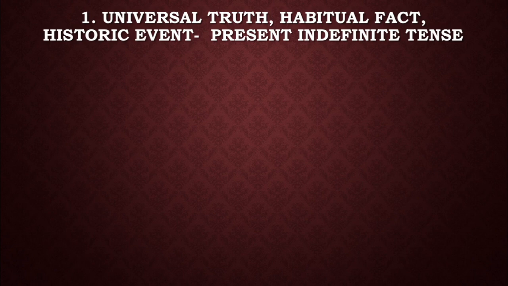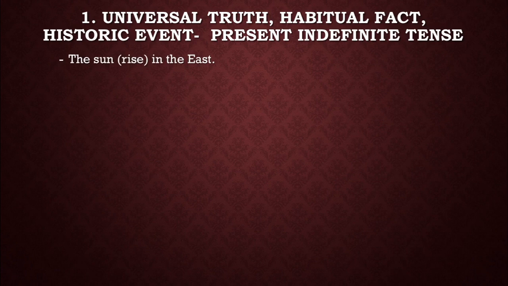In fact, we will write down universal truth, habitual fact, and historical event in present indefinite tense. And this is a very common rule of right form of verbs. So dear boys, now let's practice some sentences with this instruction.